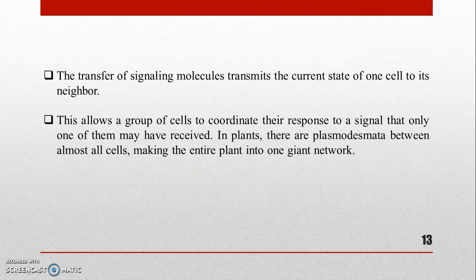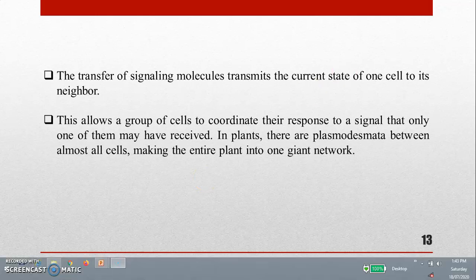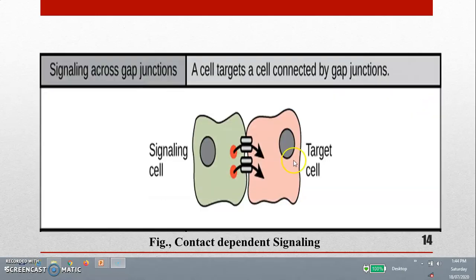The transfer of signaling molecules transmits the current state of one cell to its newborn cells. This allows a group of cells to coordinate their response to a signal that only one of them may have received. In plants, there are plasmodesmata between almost all cells, making the entire plant into one giant network. These are the signaling cell and these are the target cells. Between them, these are the channels that help the signaling molecules diffuse to the target cell by using this channel.